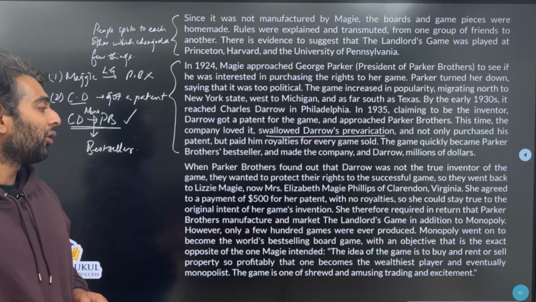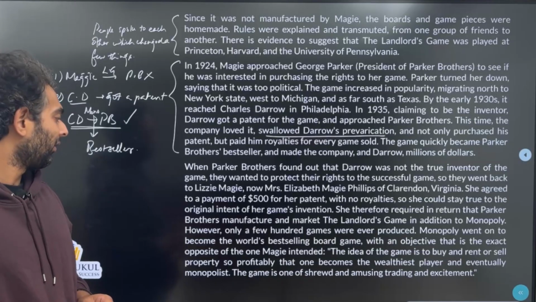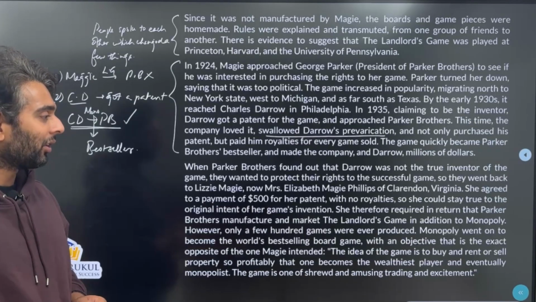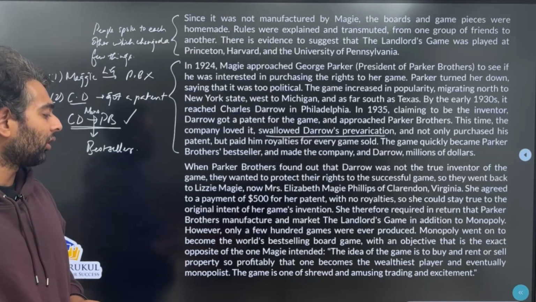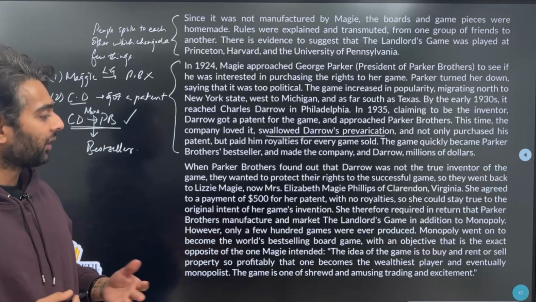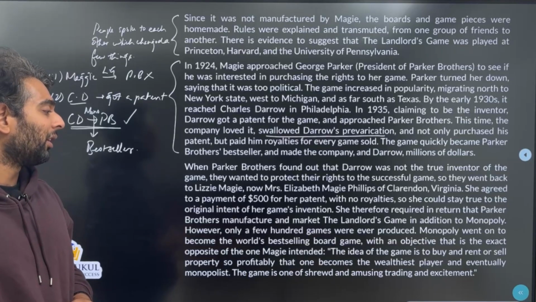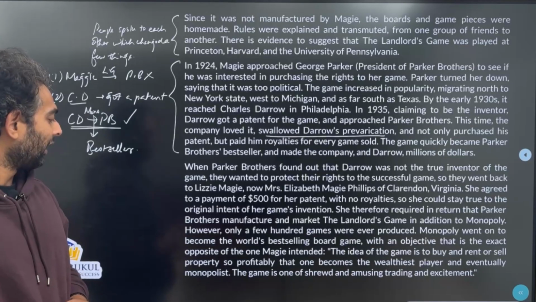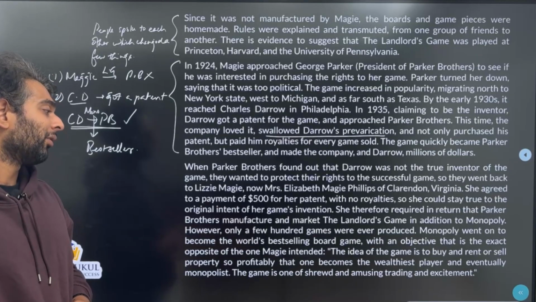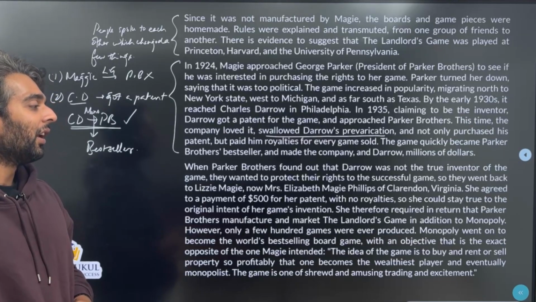However, only a few hundred games were ever produced. Monopoly went on to become the world's best-selling board game with an objective that is the exact opposite of the one Maggie intended. The idea that the game is to buy and rent or sell property so profitably that one becomes the wealthiest player and eventually monopolist. The game is one of shrewd and amusing trading and excitement.